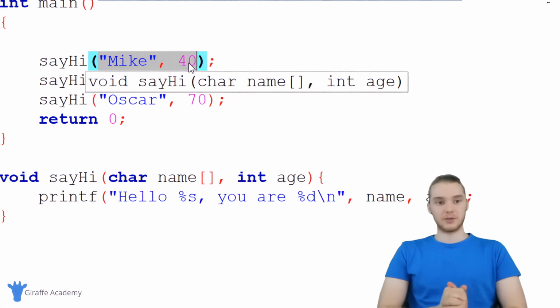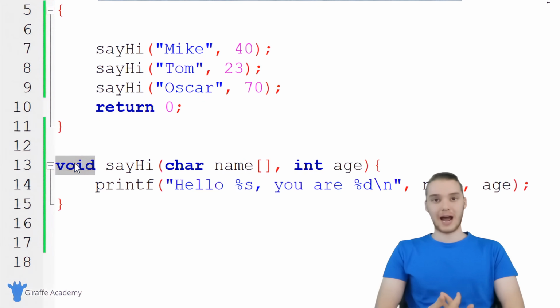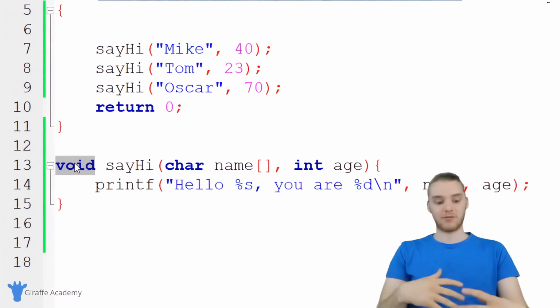So that's the basics of using functions, and in the next tutorial we're going to talk about this guy over here, which is the return type, and we're going to look at how we can get information back from a function.